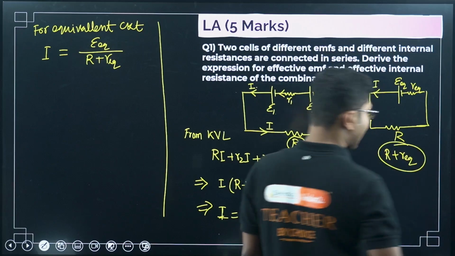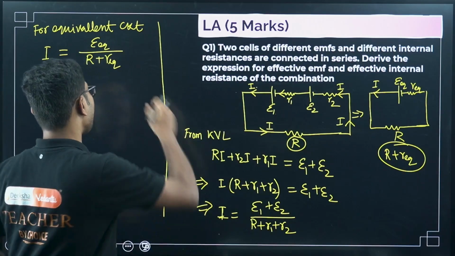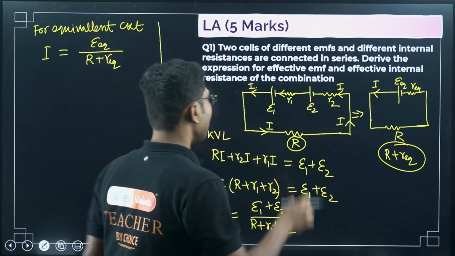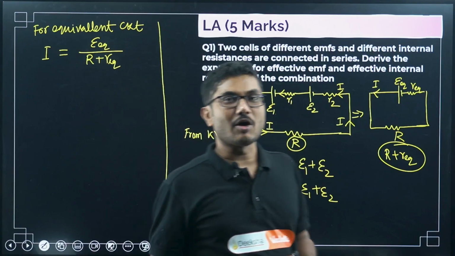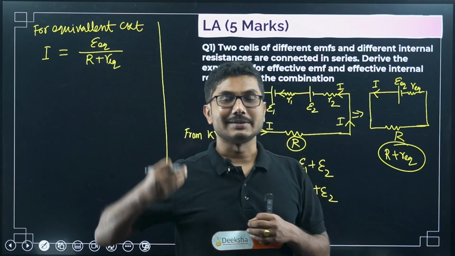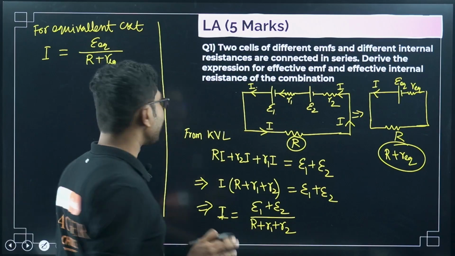So V is equal to IR. From Ohm's law only we can write V is equal to IR. So from there we can write R equivalent is equal to R plus R equivalent, right? All the resistances in case of EMF of cell, they can be considered to be connected in series. So that's how we have solved this question as well.